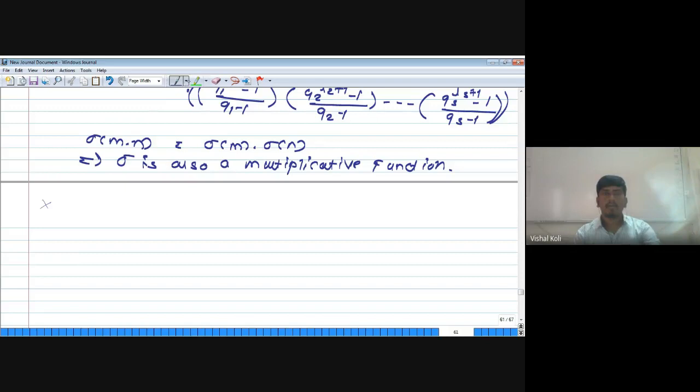Just here we have proved that the two functions sigma and tau are multiplicative whenever GCD of two integers m and n will be equal to 1. In general, they are not multiplicative. That is, sigma of m into n is not equal to sigma of m into sigma of n for any arbitrary integers m and n. But if we choose m and n in such a way that GCD of m and n will be equal to 1, then both the functions sigma and tau are multiplicative functions. Okay.